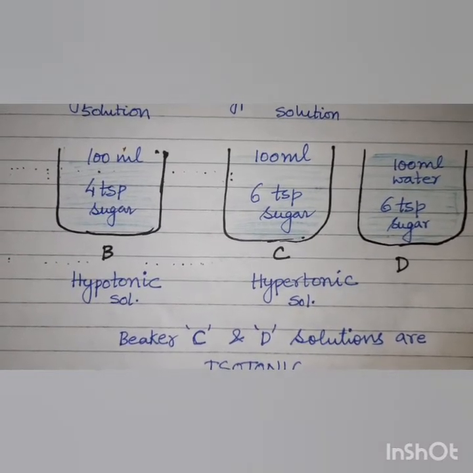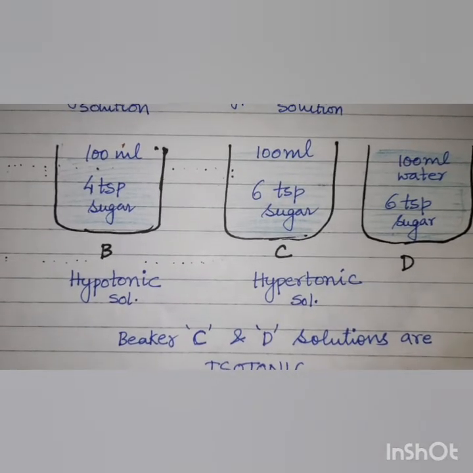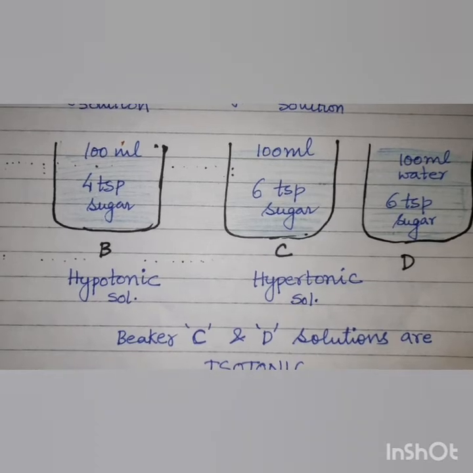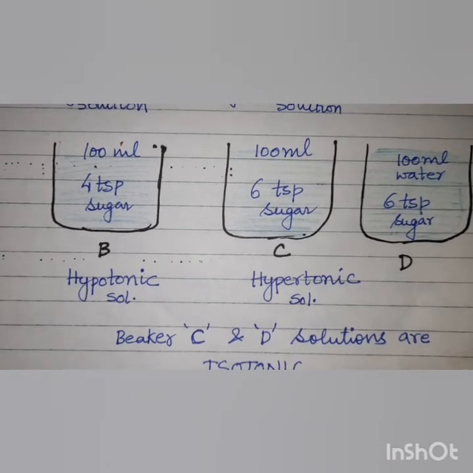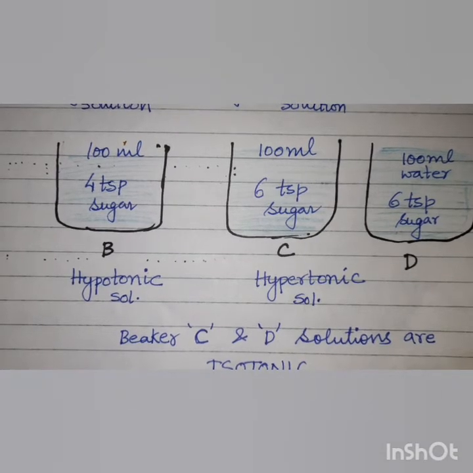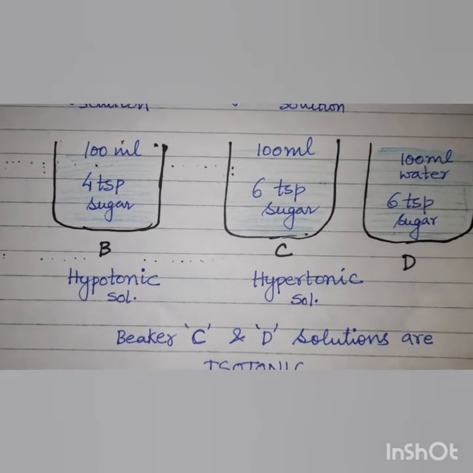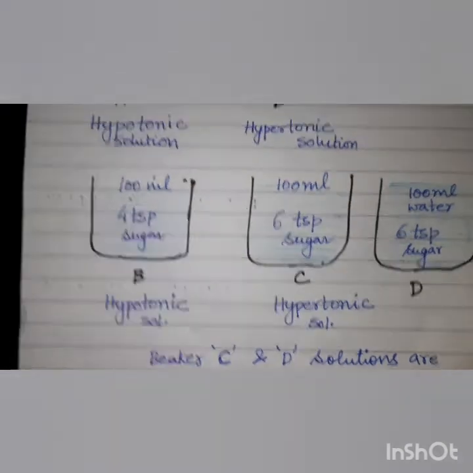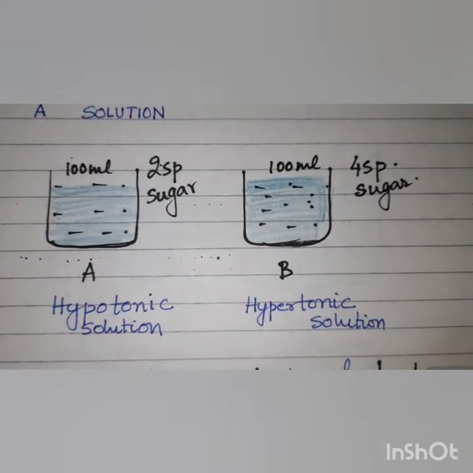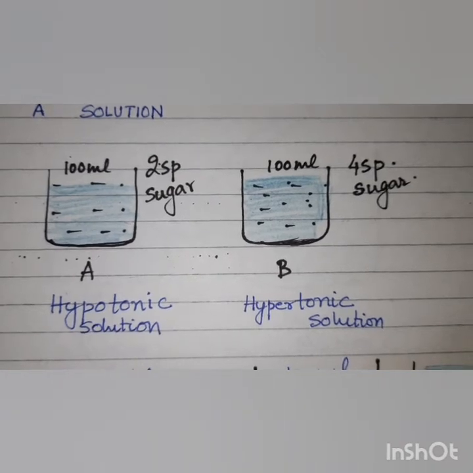Now, a hypotonic solution will always have more concentration of water than the other solution with which it is compared. Here B is having more water concentration because B has less sugar than C. Similarly, here when B is compared to A, B has more solute, that is sugar in it.